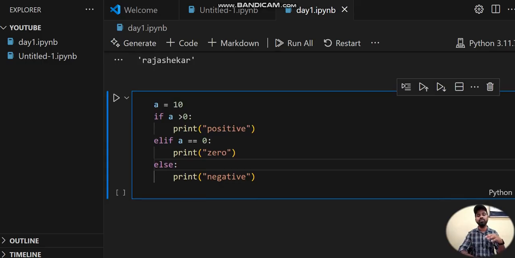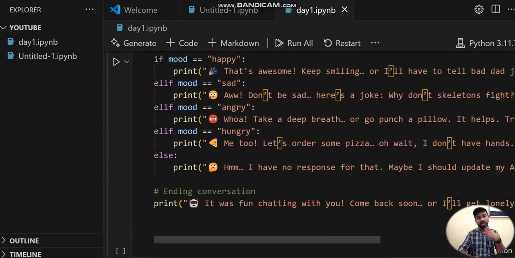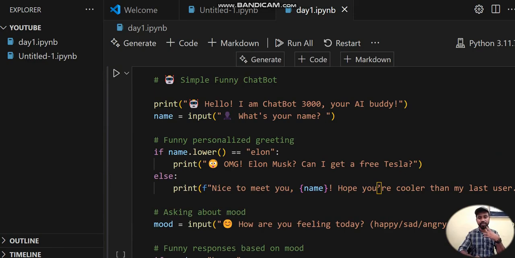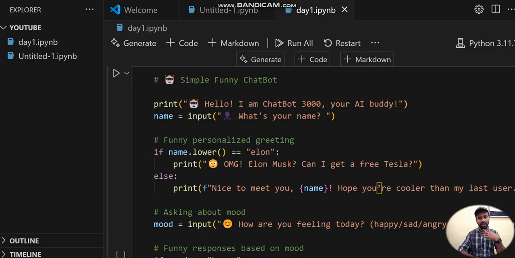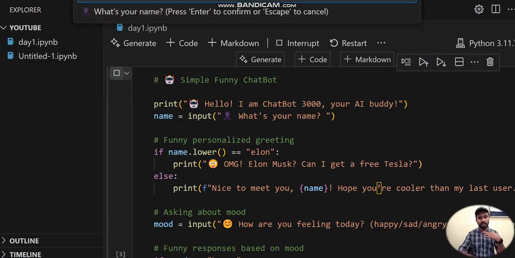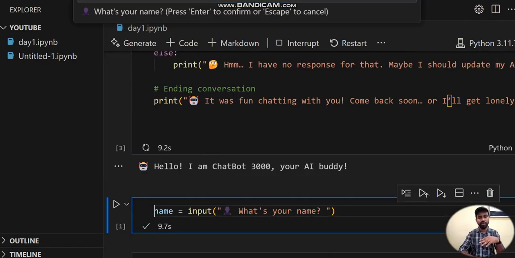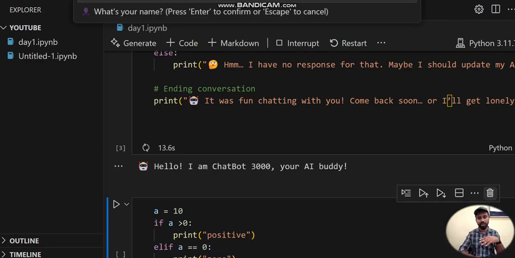Let me create a chatbot using input, if else and if elif. Let me explain the chatbot. First of all, I have to run it, and let me show you my chatbot. It is a funny chatbot. It first asks what is your name. First of all it prints something like this: hello, I am a chatbot. Let me delete all these things so that you people are not confused.